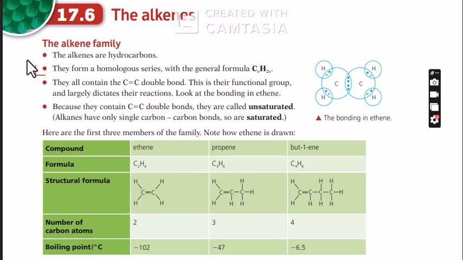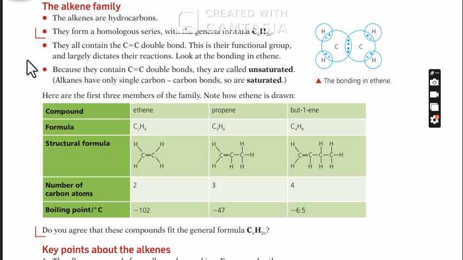They all contain the C=C double bond, and so this is their own functional group. And largely, this dictates their reactions. So, of course, we have looked at different examples. Because of the double bonds, they are called unsaturated. So, remember, alkanes have only single bonds. That is why they are called saturated.